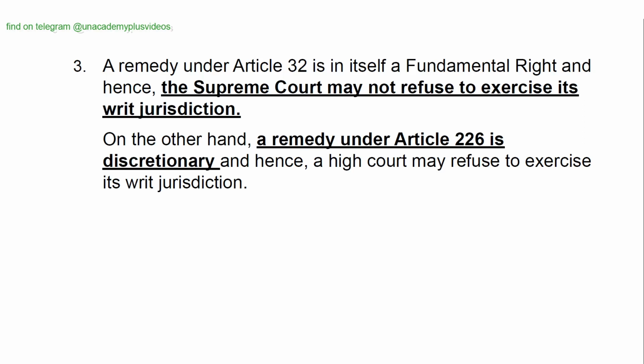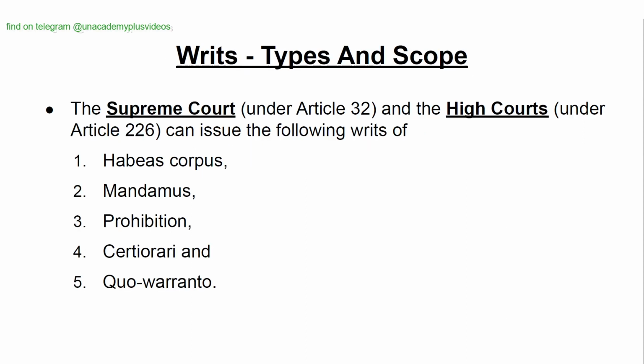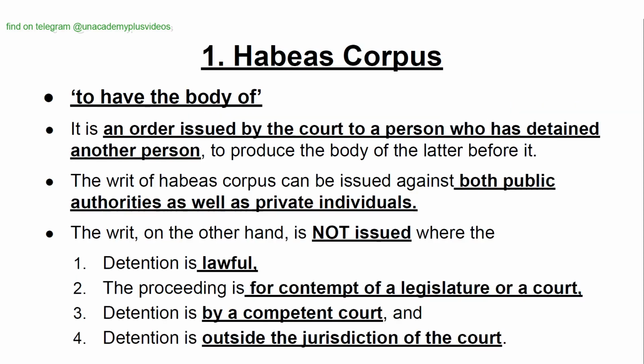3. A remedy under Article 32 is in itself a fundamental right, and hence the Supreme Court may not refuse to exercise its writ jurisdiction. On the other hand, a remedy under Article 226 is discretionary and hence a High Court may refuse to exercise its jurisdiction. Writs: types and scope. The Supreme Court under Article 32 and the High Courts under Article 226 can issue the following writs: habeas corpus, mandamus, prohibition, certiorari, and quo warranto.